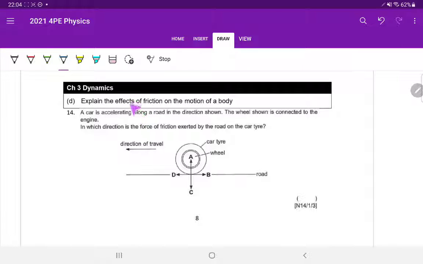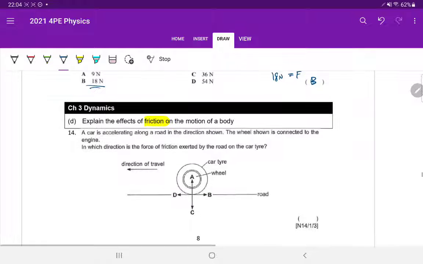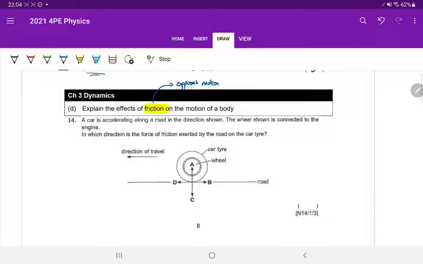Okay, so this question, the next LO3D, is about explaining the effects of friction on the motion of a body. Of course, we know that friction always opposes motion. But the thing about this question that students always get stumped by is, it's a bit tricky. So let's go through this.